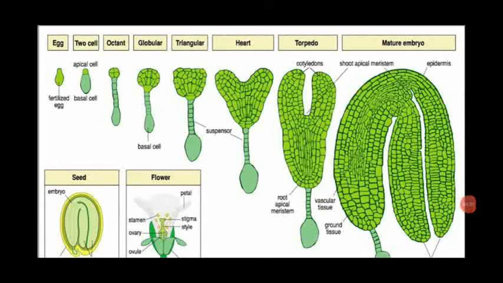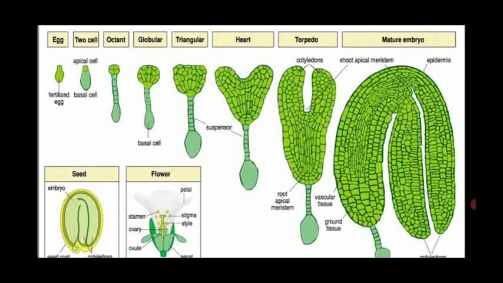Dear students, see the diagram. We have seen globular, triangular, and also what is that? Heart-shaped embryo. Then another shape is given, which is said to be torpedo. Torpedo means the root apical meristem, shoot apical meristem, and 2 cotyledons are also produced in the embryo, called the torpedo shape. That is not given in your book. Next one is the mature embryo.